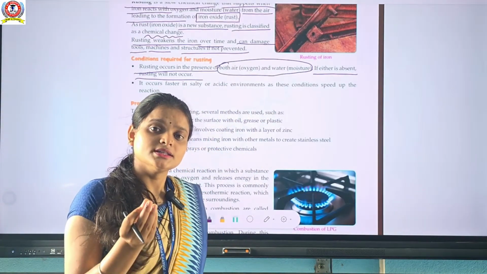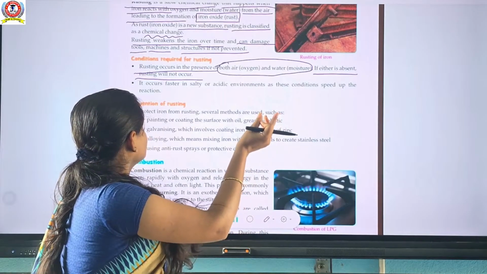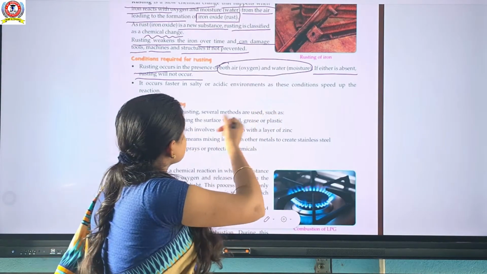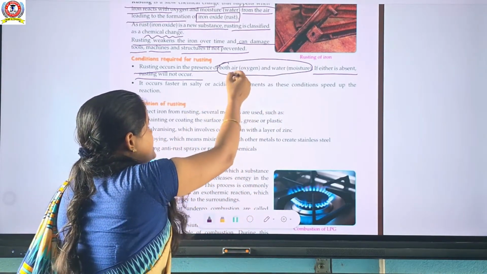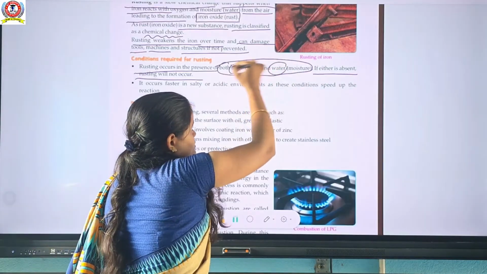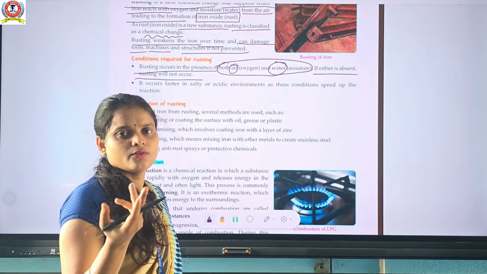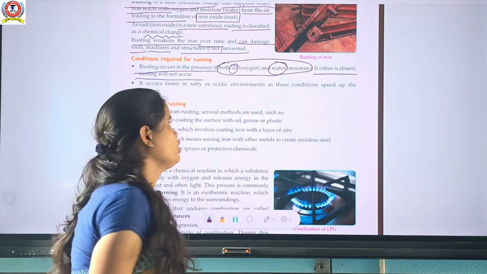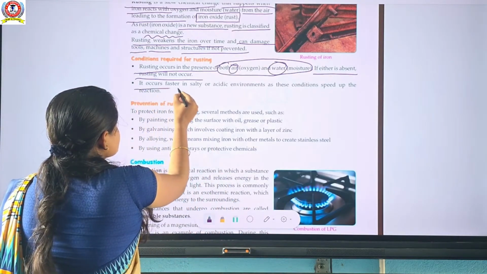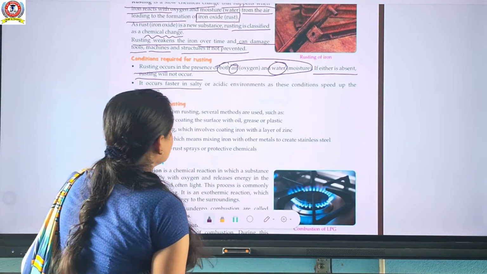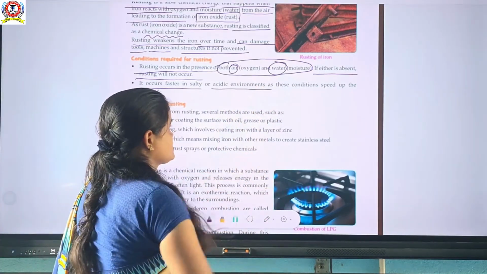In the presence of those two substances, like air and water, there's a chance of forming what? The formation of rust. It occurs faster in a salty and acidic environment.